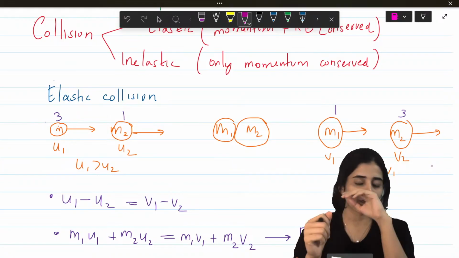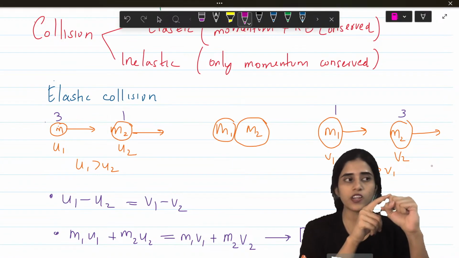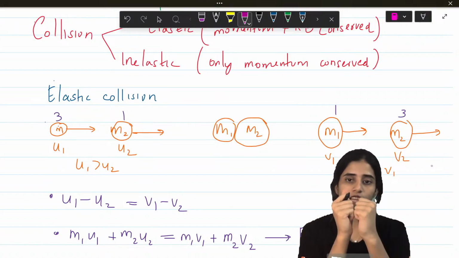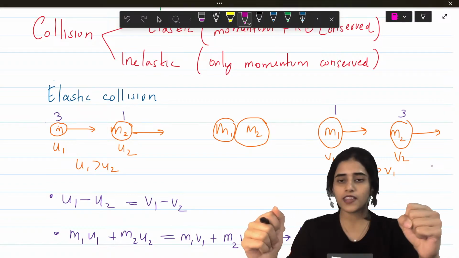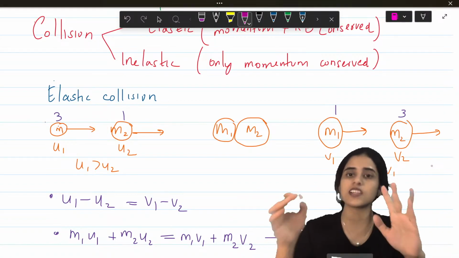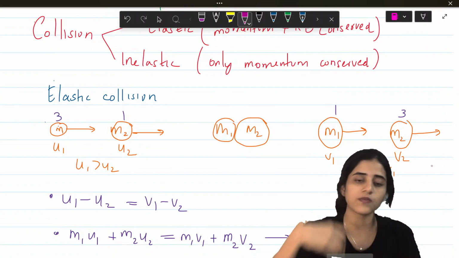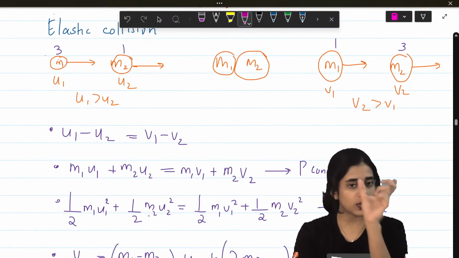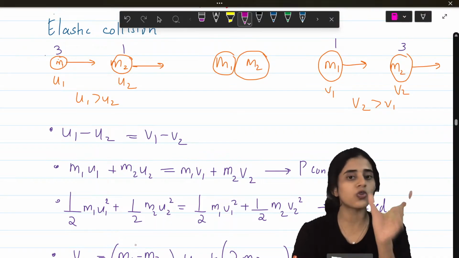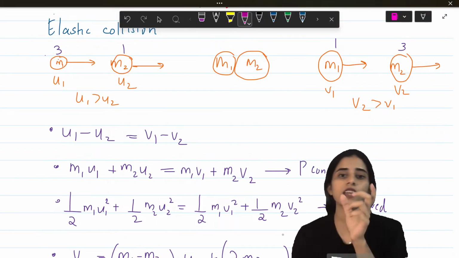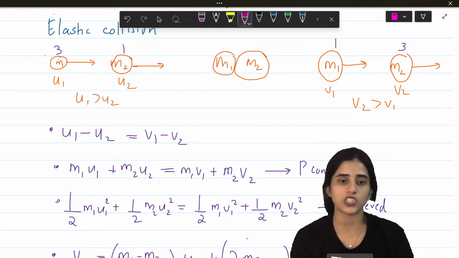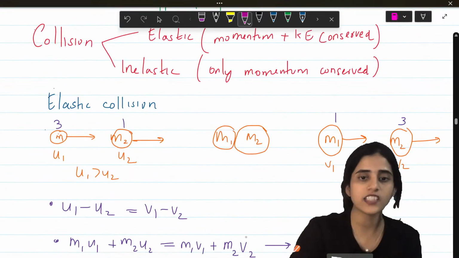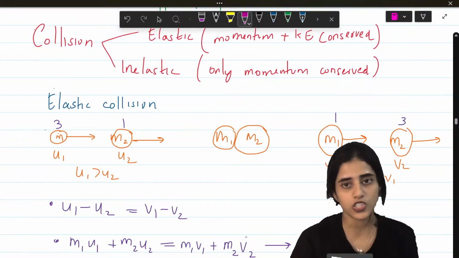Okay, so that means if this one had a momentum of m1 u1, this one had a momentum of m2 u2, and these two hit together. Now they go separately. They will still have the same momentum. Energy is also conserved. That means when you add the energies of m1 and m2 on one side, it is equal to the energies of m1 and m2 after collision. So whenever energy and momentum are conserved, it's called an elastic collision.